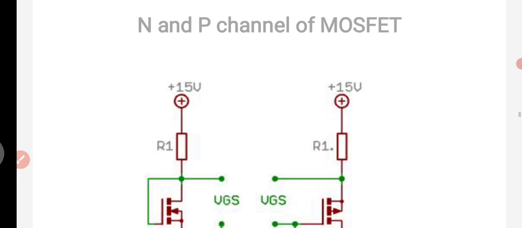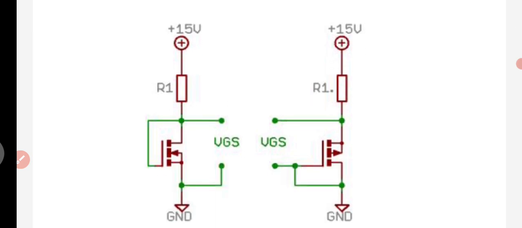Now go for the N channel and P channel of a MOSFET. These are the circuits related to the N channel and P channel. Depending upon the supply voltage VGS, we can create either an N channel or a P channel MOSFET. This is our circuit diagram.